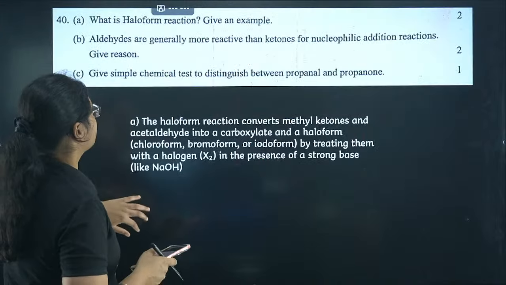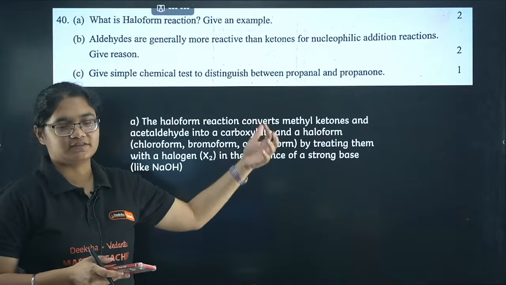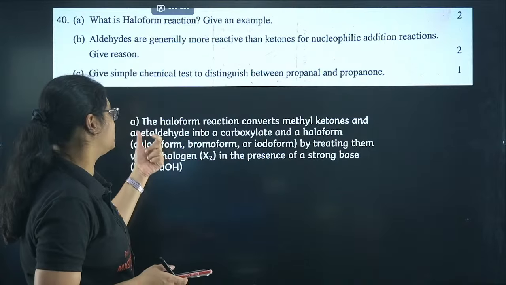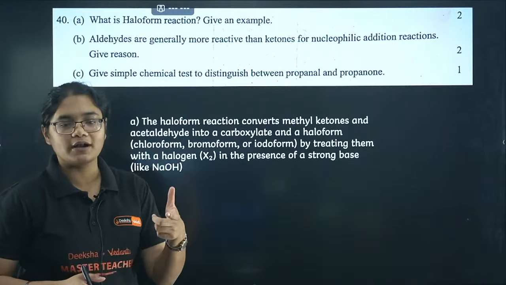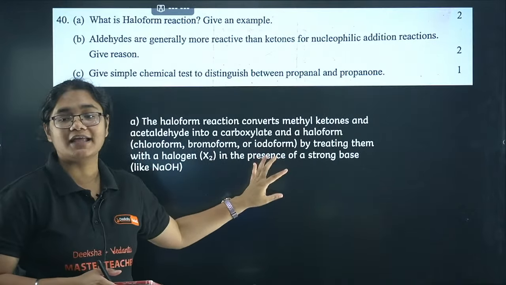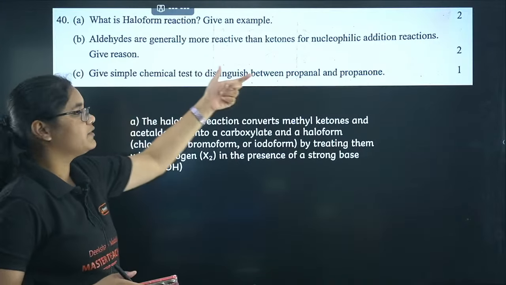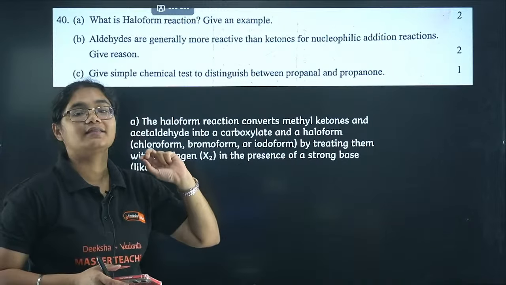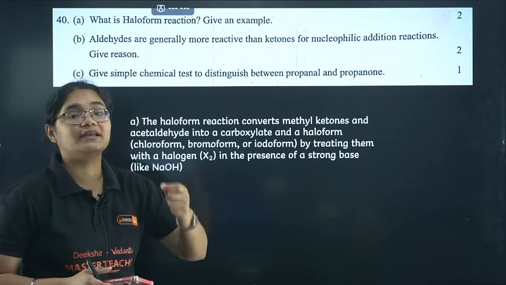Okay. So now we will move to the last question of organic section. What is haloform reaction? You have to explain when you have methyl ketones and they are reacted with halogen, so they get converted to give you the products, and the best example of this haloform reaction is your iodoform reaction. Next, aldehydes are generally more reactive than ketones. Yes, the reason is they are less sterically hindered and the carbon of aldehydes is more electrophilic in nature.